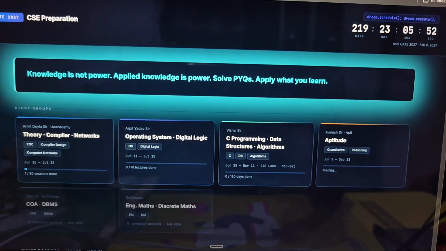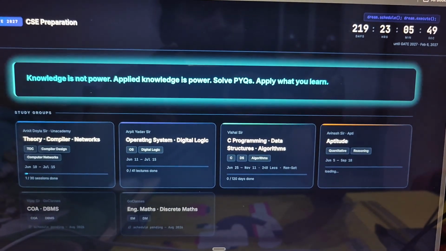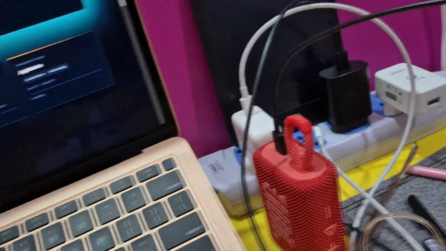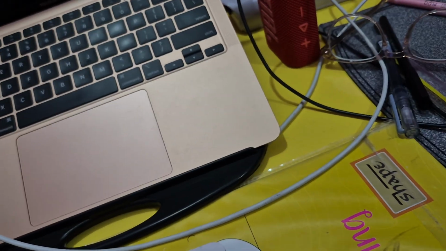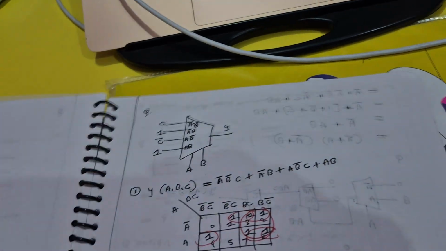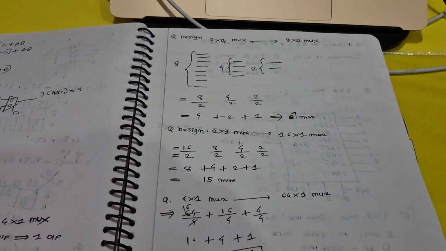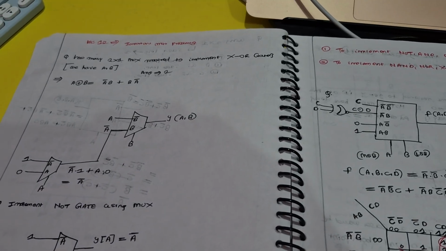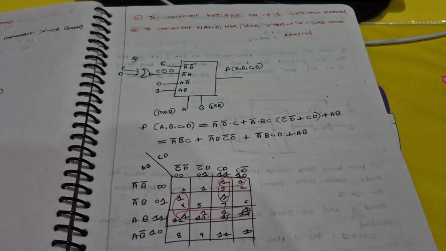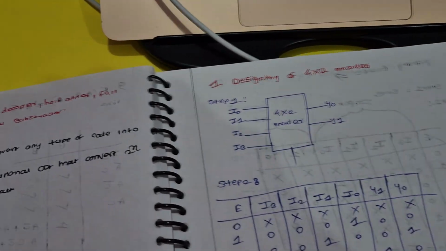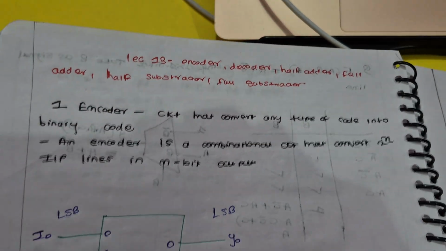So if I have to show you what I've studied, I'll show you with the notes. Starting with digital logic, you can see, just give me a sec. This is from yesterday. Mux is a universal logic. Have you guys heard this? This is a fact I got to know. These were important Mux problems. I think this was covered yesterday only. So yes, encoder, decoder, and this is the combinational.